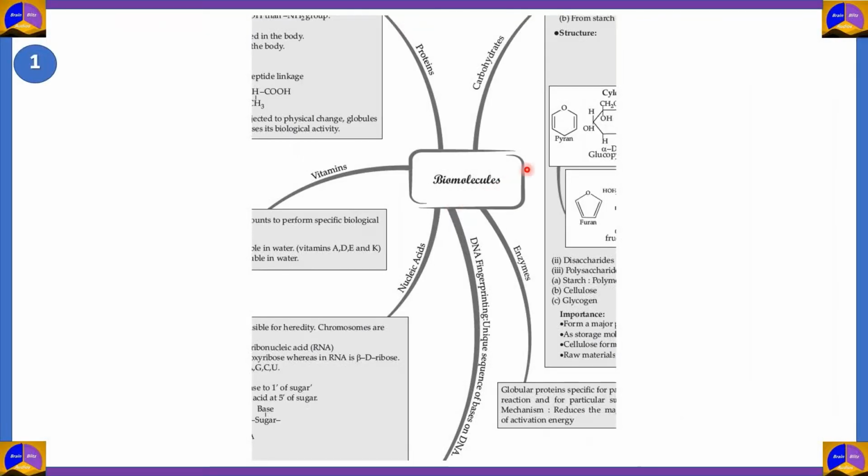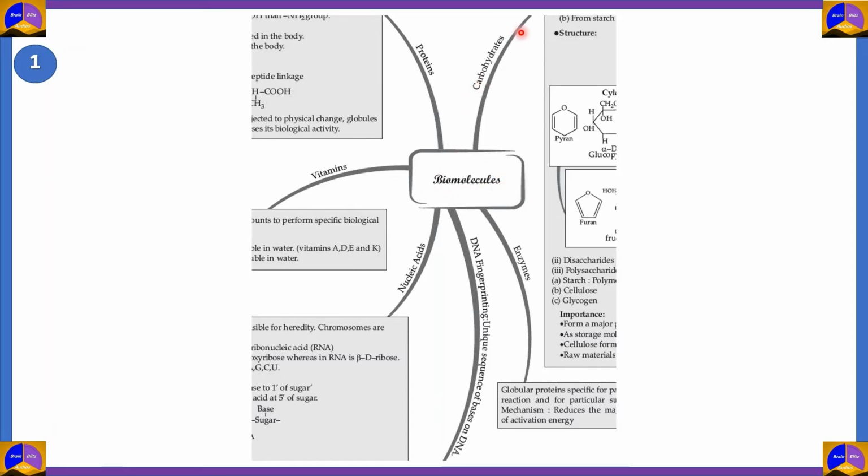So what essentially are biomolecules? The living system that is an organism is a machine which can grow, sustain, and reproduce itself. And it is remarkably made out of non-living atoms and molecules. The molecules that make up a living organism are called biomolecules. So in this chapter, we'll be looking at the various molecules which are non-living, but they are an integral part of our system.